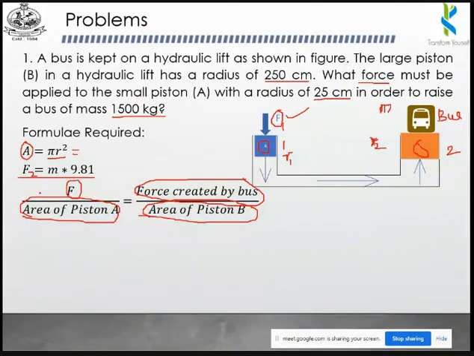Centimeter square, sir. Centimeter square. Okay. So the value of A1 is 19,625 centimeter square. Similarly, what is the value of A2?